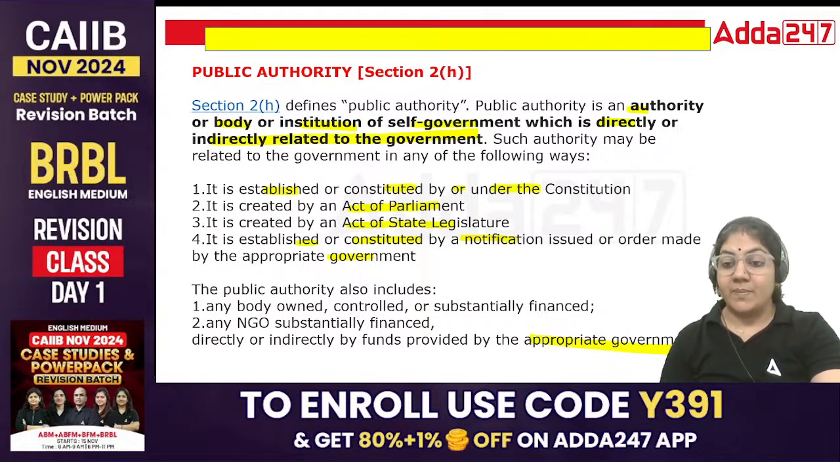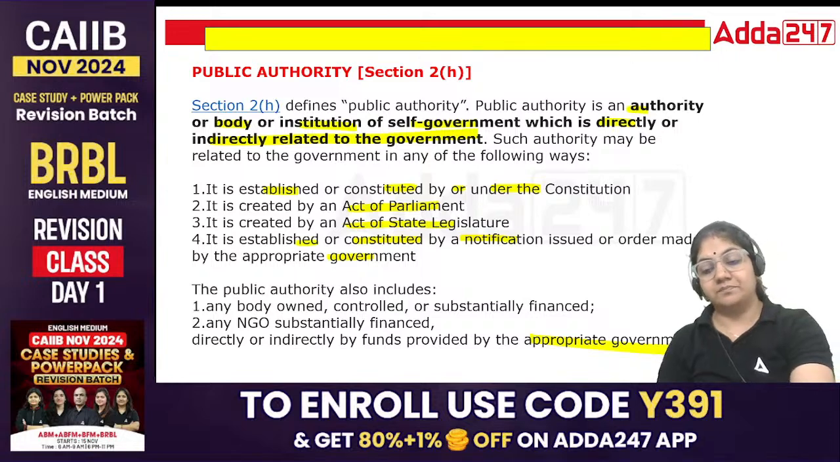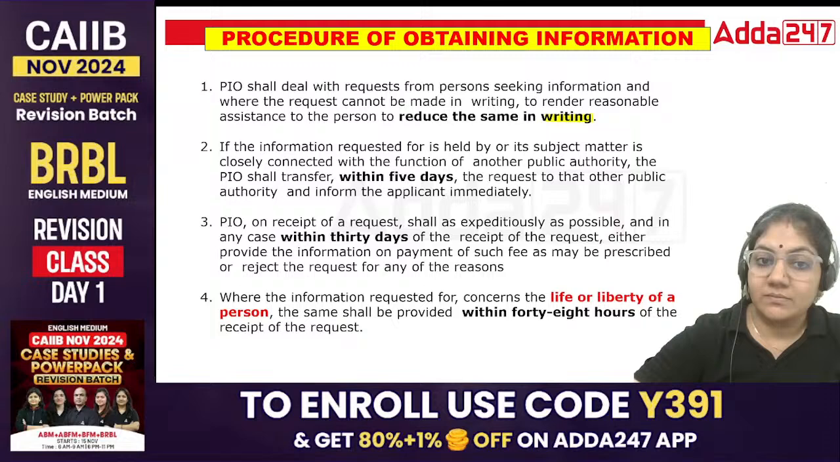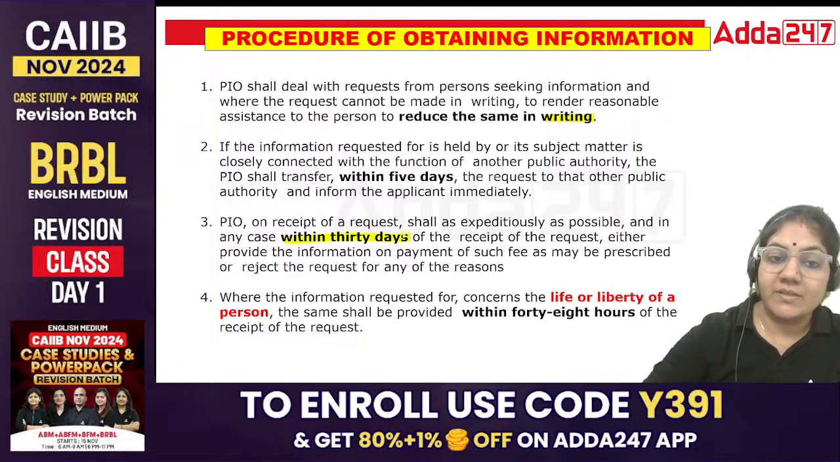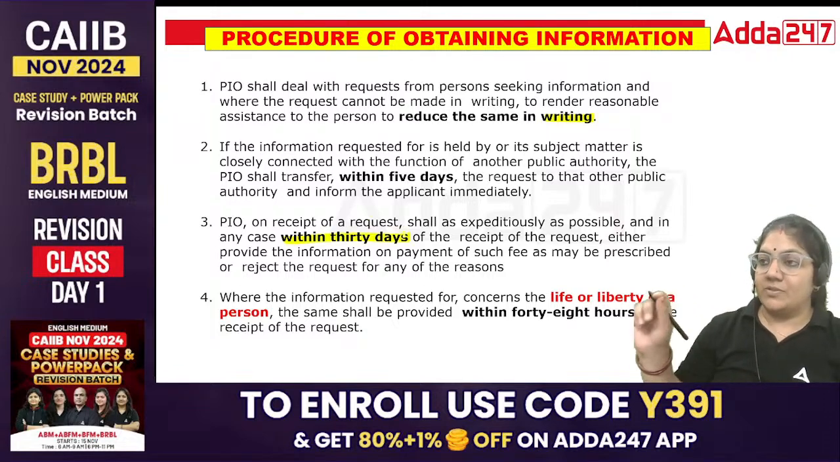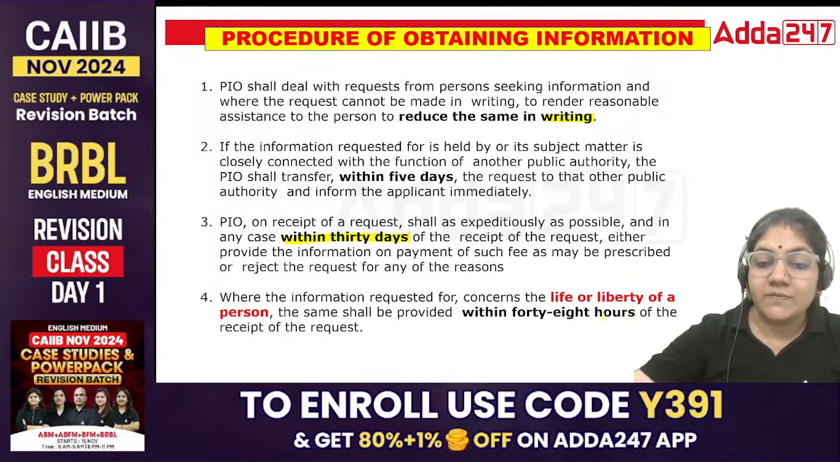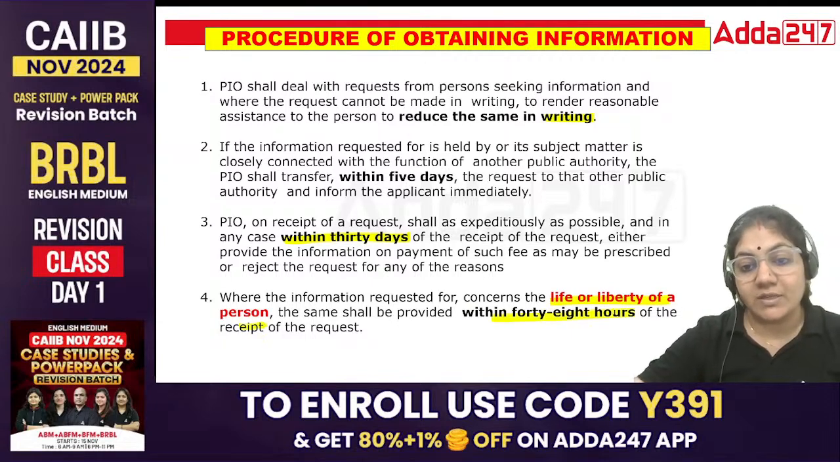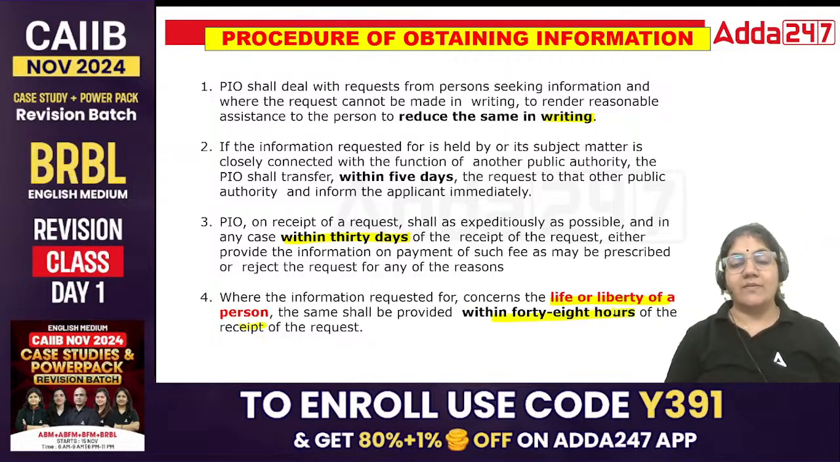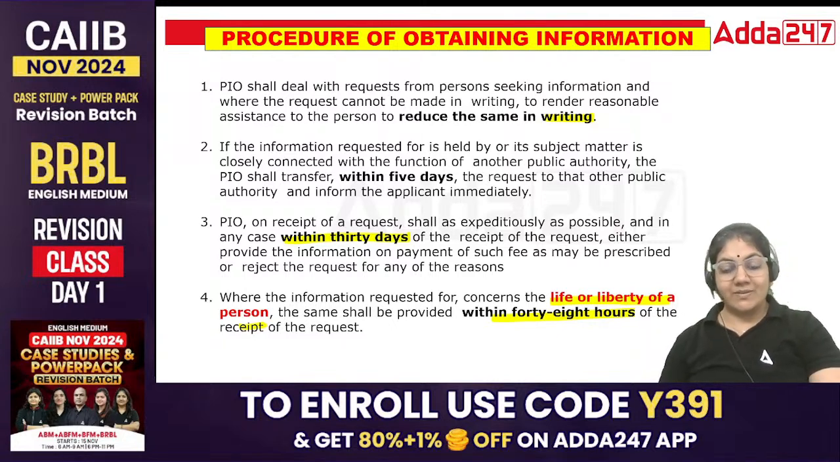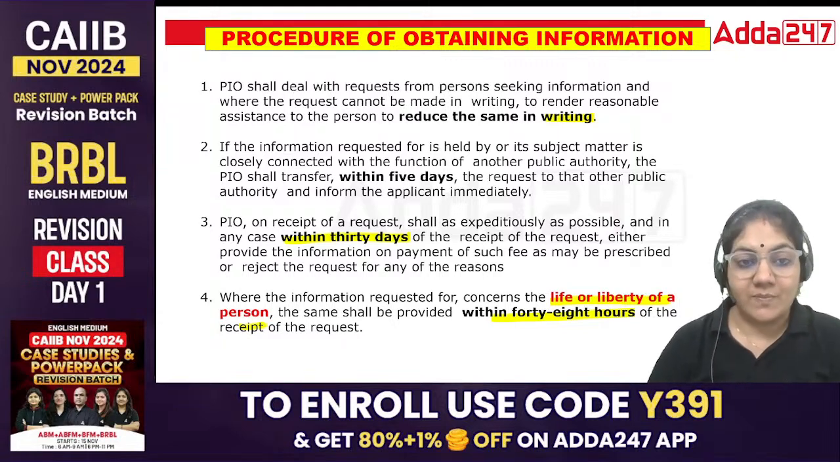From the public authority we can demand the information. Everything should be in writing. Within 30 days, suppose we ask for information from an authority, they have to give a reply. Suppose the information is about the life and liberty of a person, then within 48 hours the information should be given. Life and liberty means, suppose police unreasonably detain a person. In that case you can file an RTI, and within 48 hours they have to give the reply.